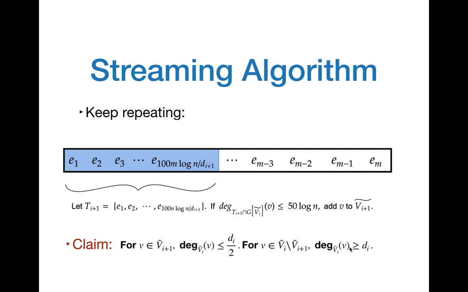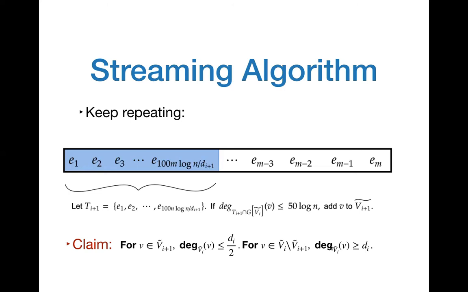And as a result, we'll be able to compute approximately the partition of the vertices into these sets V1 to VR. And then we can compute an MIS on the set that I had described before, and that would be a 2,2 ruling set of the entire graph with high probability.